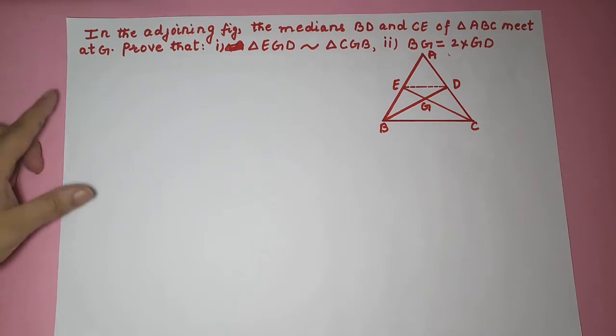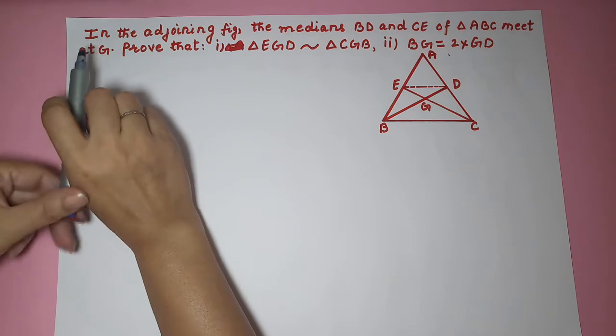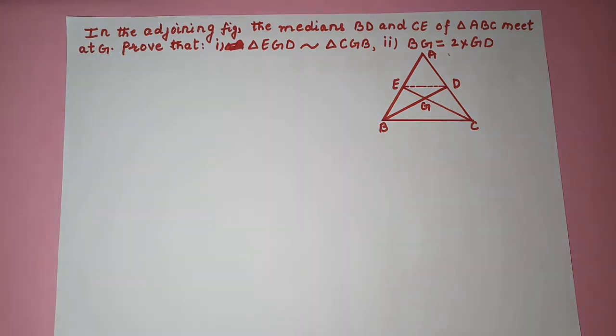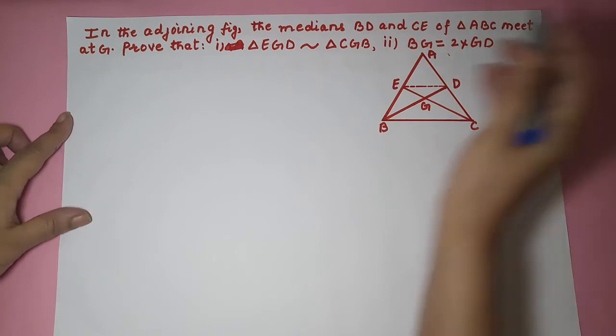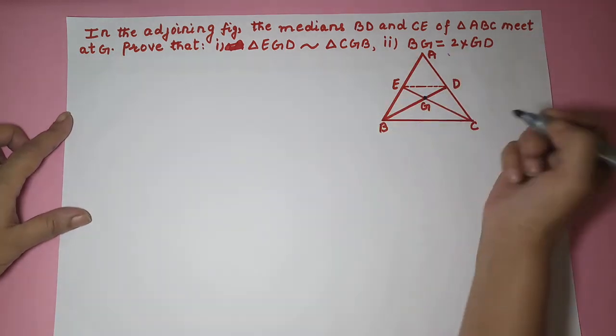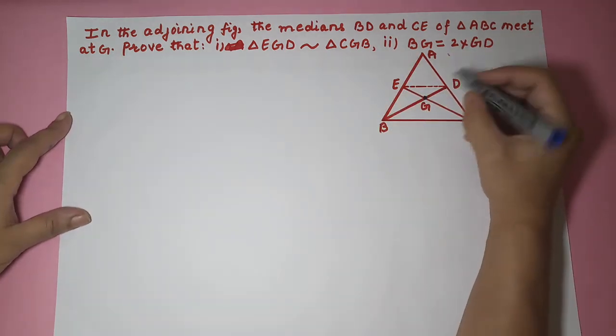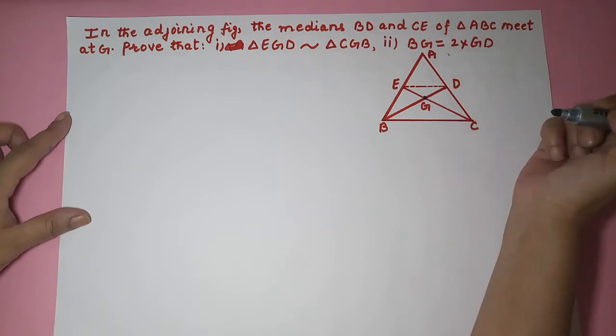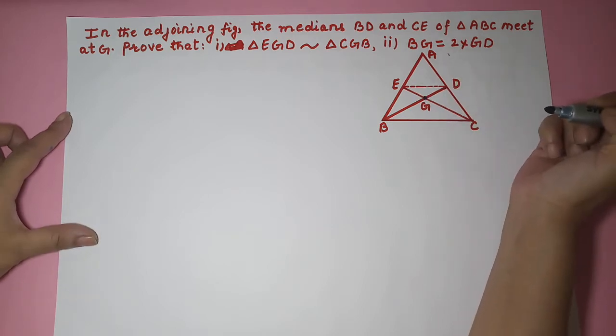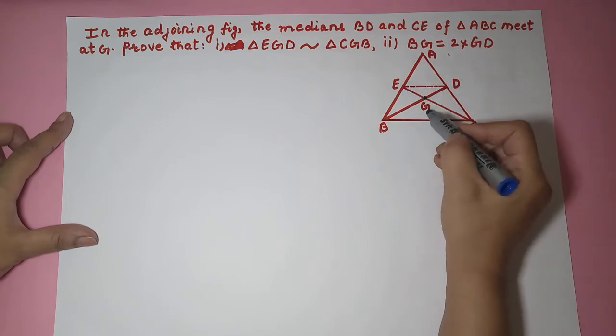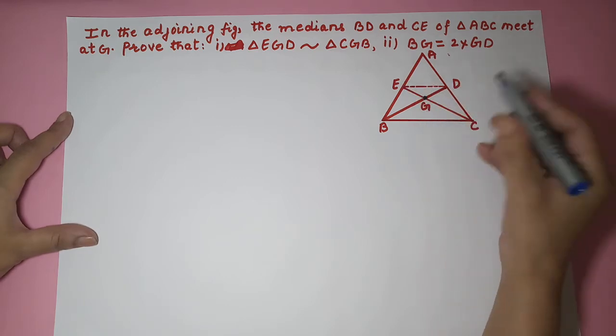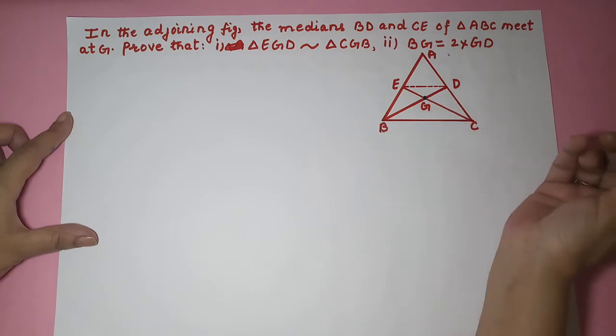We are continuing with the similarity. So here the question is, in the adjoining figure, the medians BD and CE of triangle ABC meet at G. Alright, so this is the centroid. Centroid is the point where all the medians of the triangle meet. Right? You have to prove that triangle EGD is similar to triangle CGB.